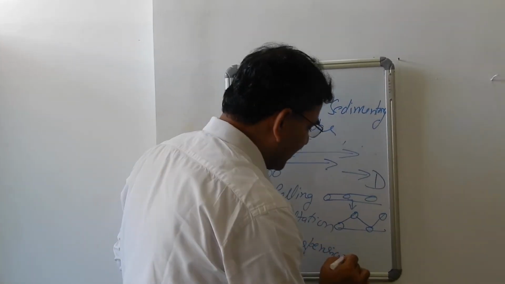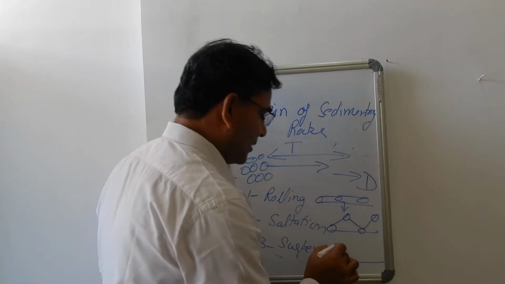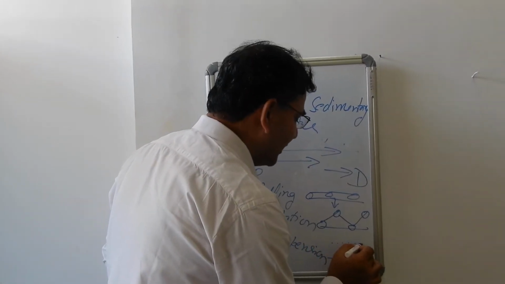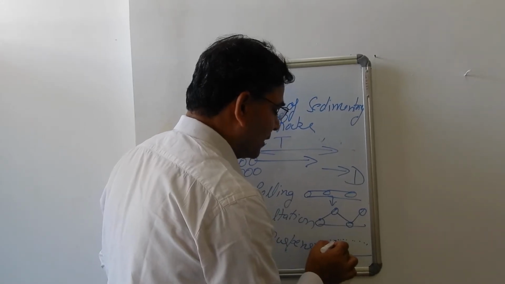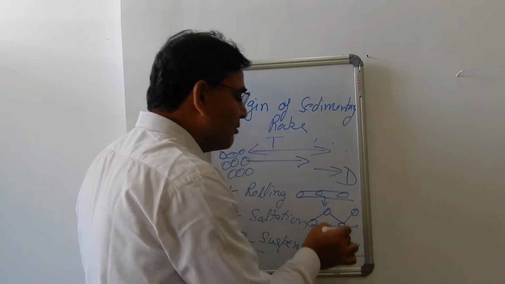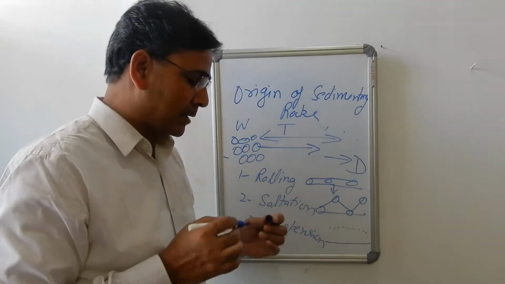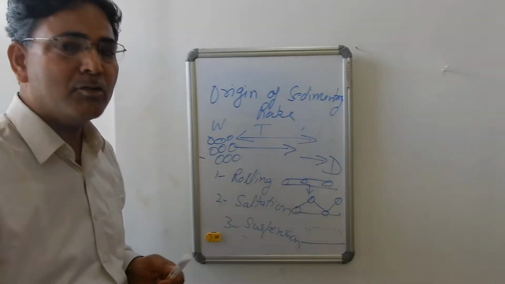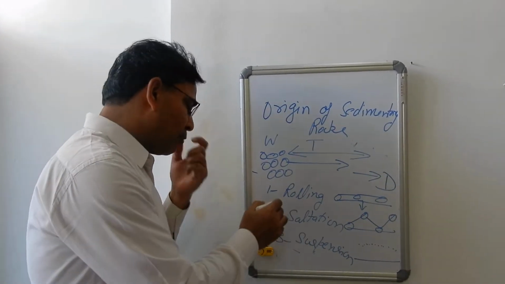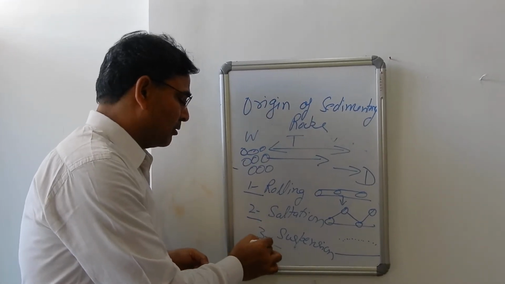Then the third method of transportation is suspension, in which the sediments are never in contact with the bed, they are never in contact with the bottom, they are always hanging in the atmosphere. This is the third method of transportation. And the sediments will be transported by rolling or saltation or suspension.